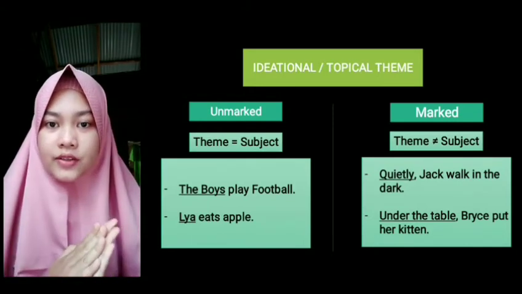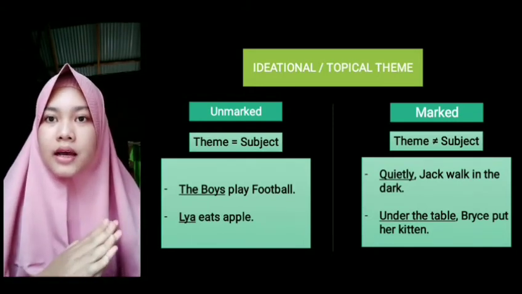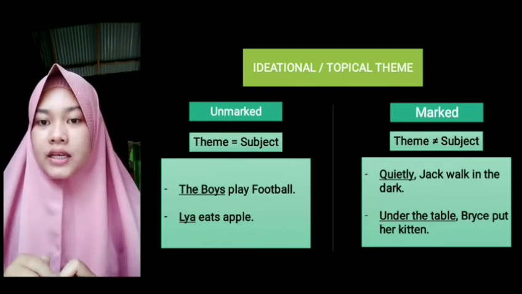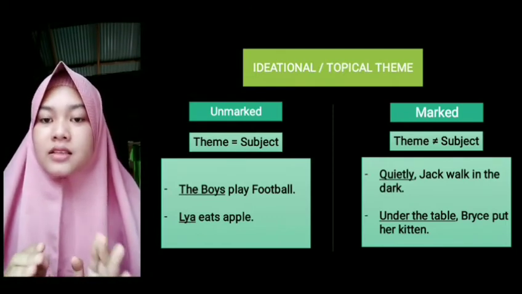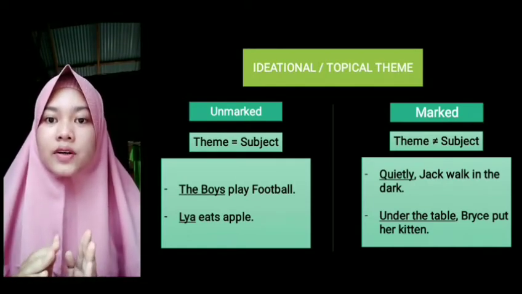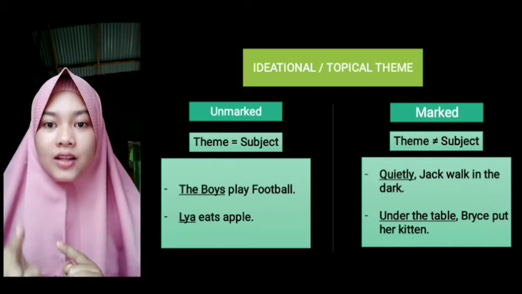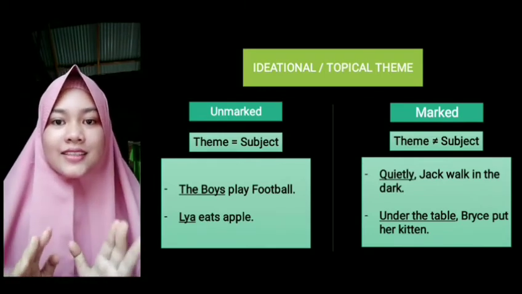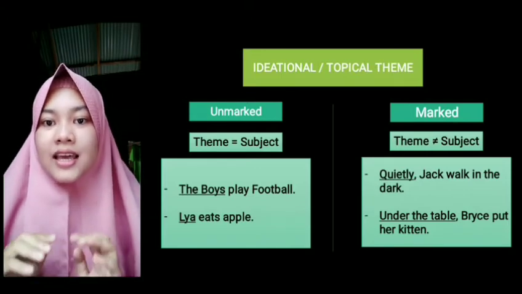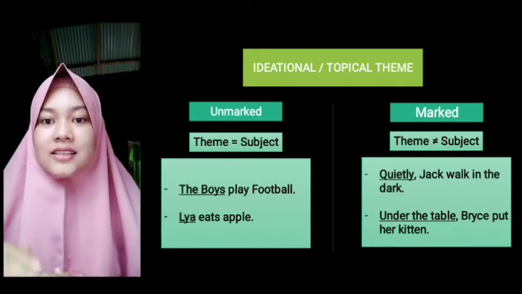Now we are going to continue our material. This is about marked theme. This is also part of the topical theme. So the marked theme also has a keyword. The keyword is theme is not the subject. You have to note it, guys. In this part, theme is not the subject.